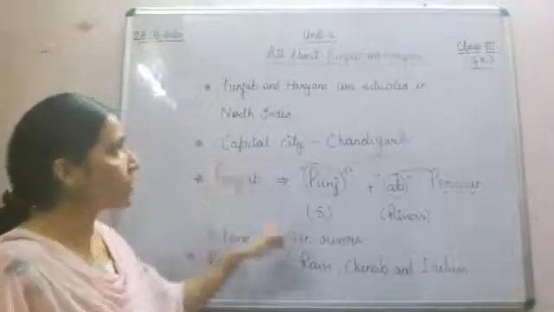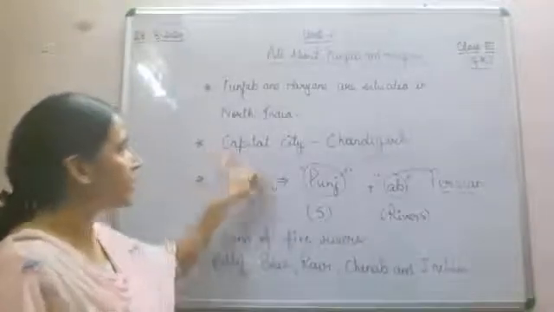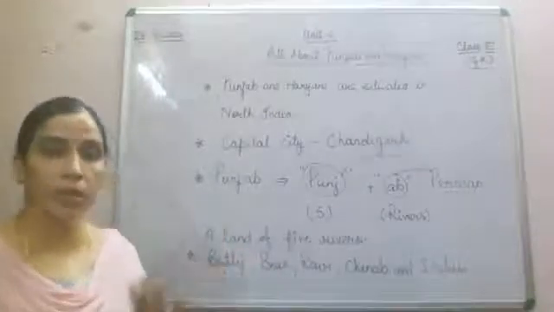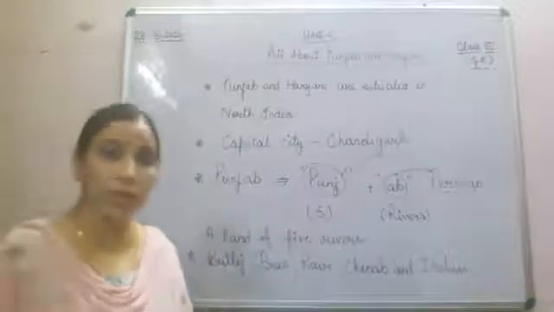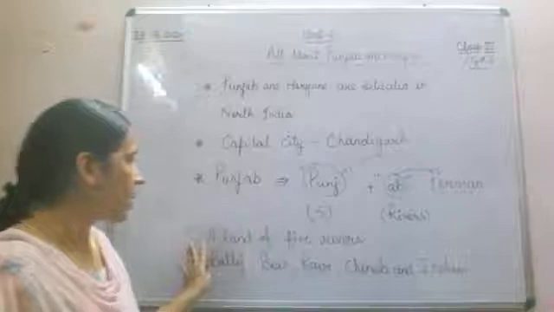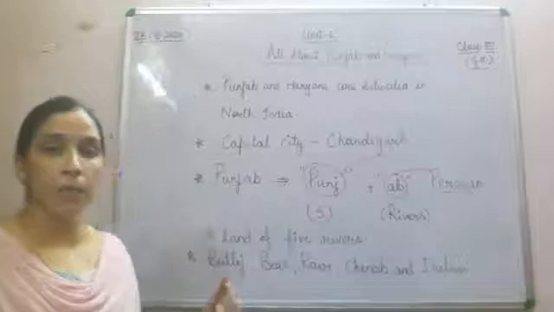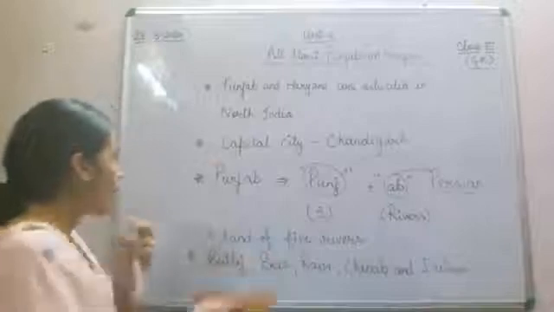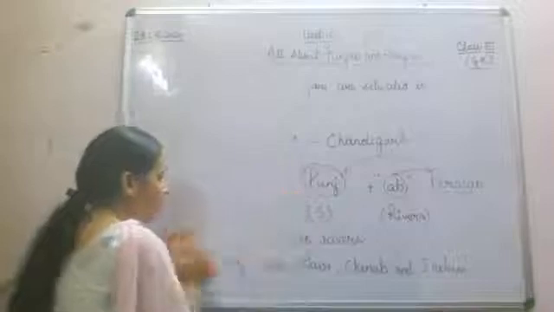Now, I think this concept is clear to you all. First, Punjab and Haryana are situated in North India. Second, the capital city of both states is Chandigarh, which is why Chandigarh is also called a Union Territory. Punjab is formed by two Persian words, Panj and Ab. Panj means 5 and Ab means river, so Punjab is called a land of 5 rivers: Satluj, Bees, Ravi, Chenab and Jhelum. Now we will start with the next.